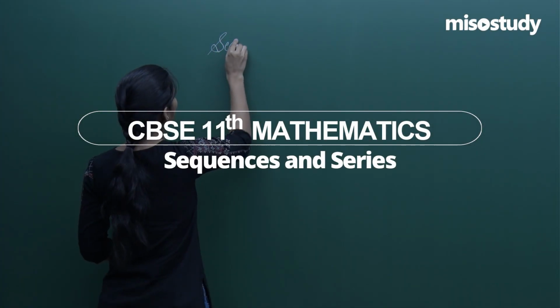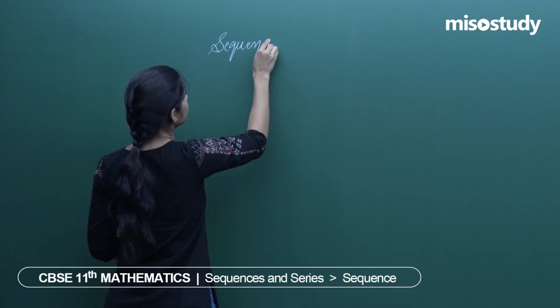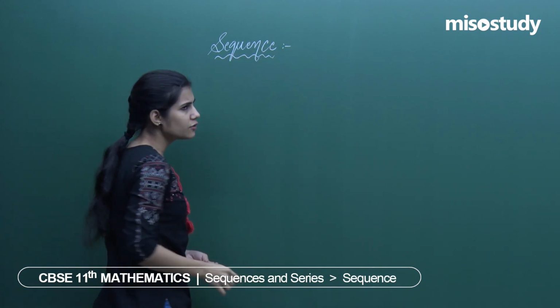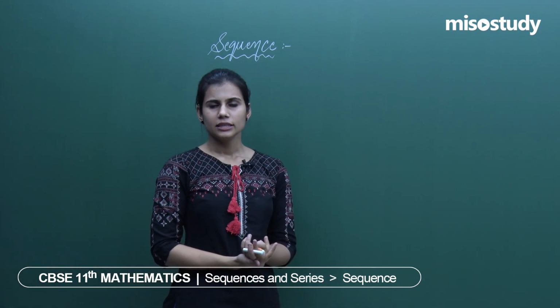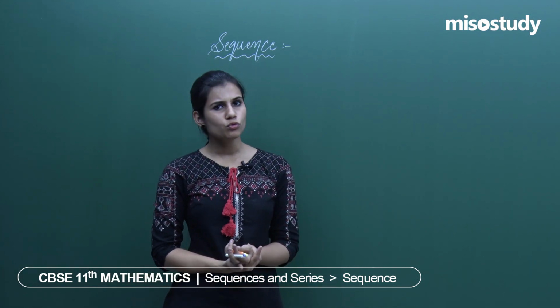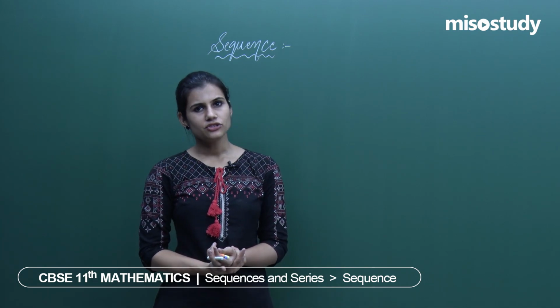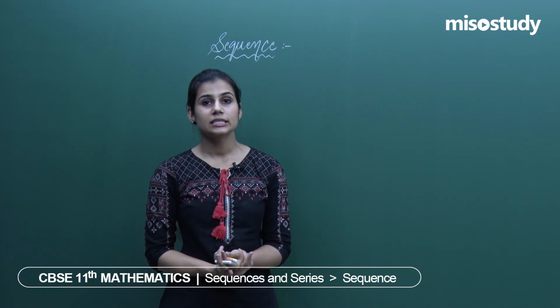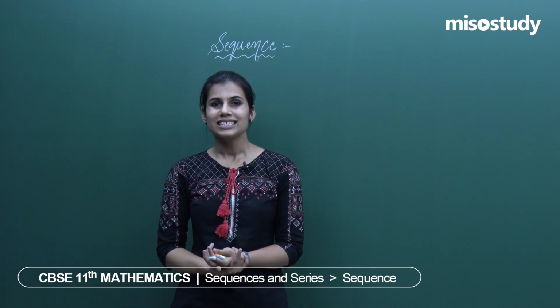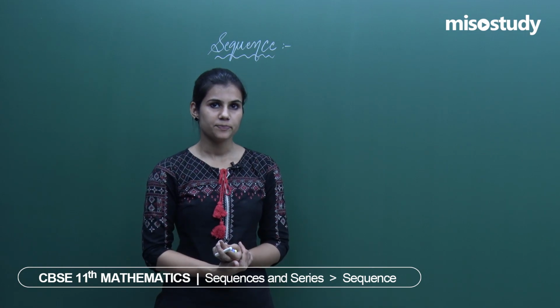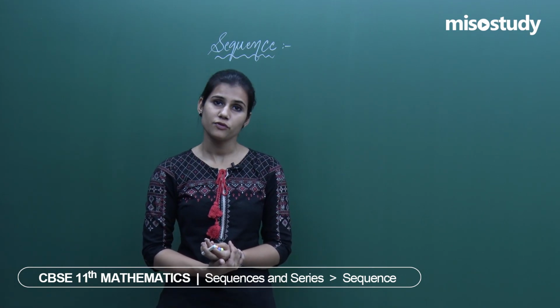Basic meaning of a sequence. It is not something very different from what you have already studied. The concept comes from a very old school chapter, which is functions. That particular chapter, if it is clear to you, the entire concept of functions is clear to you. A special way in which a function is defined is called a sequence. So, sequence is nothing but a special type of function.